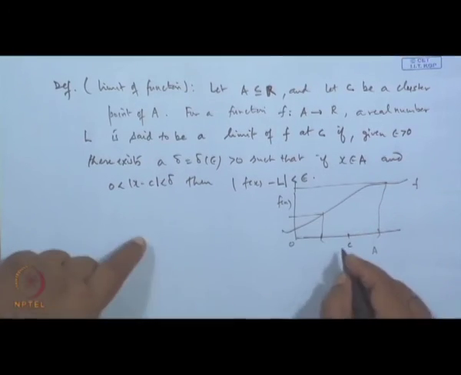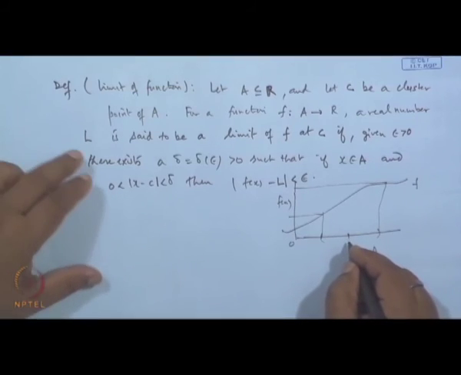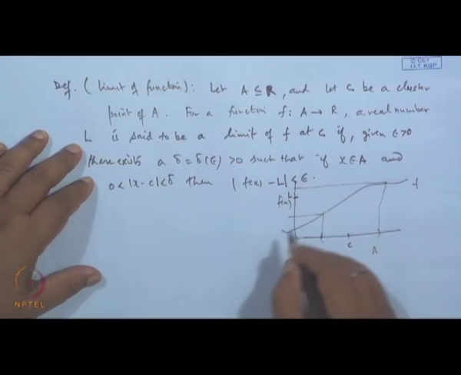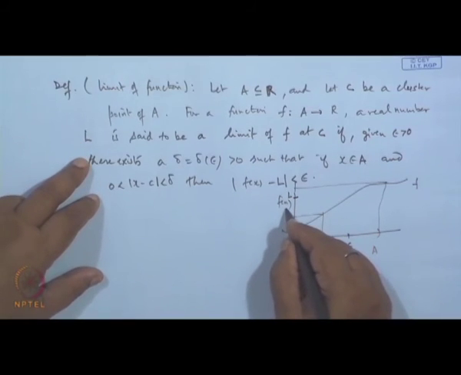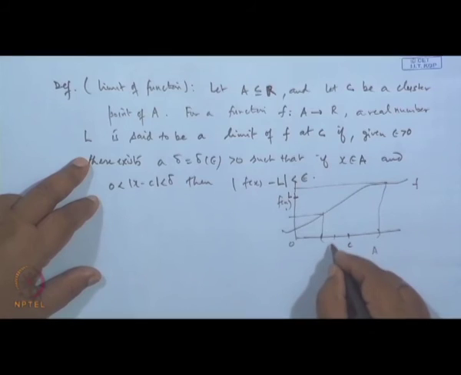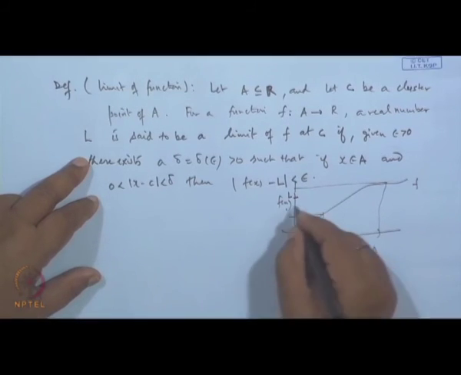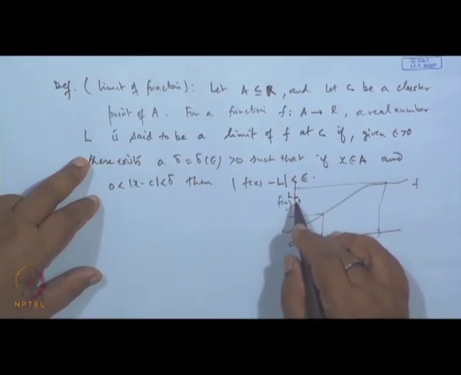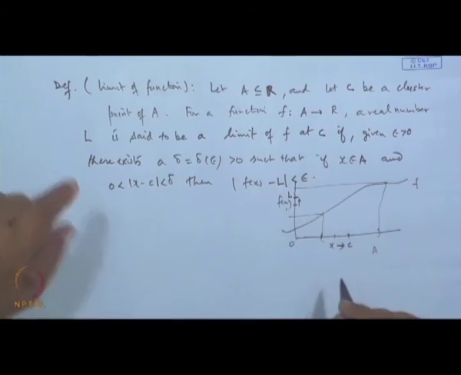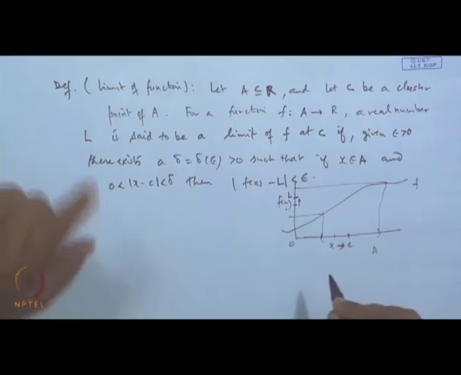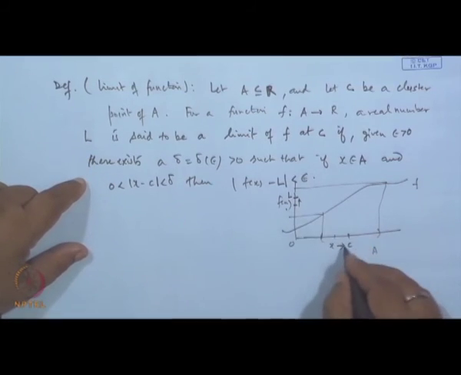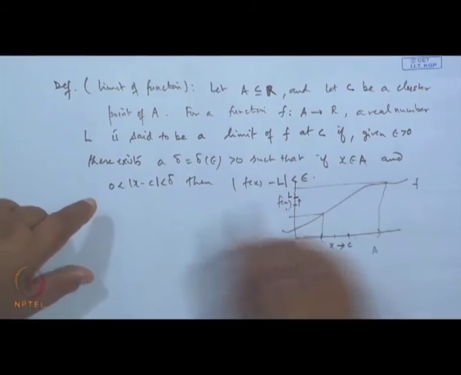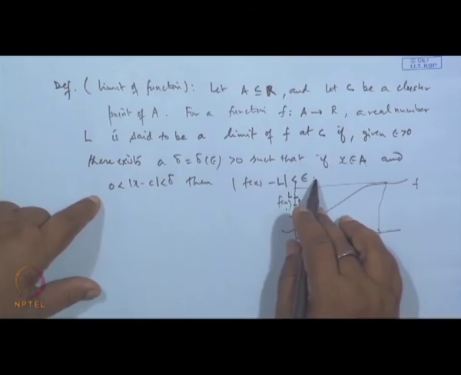So, what it says is that L is the limit of the function f x at the point C, that is, if x tends to C, the corresponding f x goes to L. Limit of f x is L means that if we take any epsilon greater than 0, then there exists a delta such that for all x in this neighborhood, mod of f x minus L is less than epsilon.